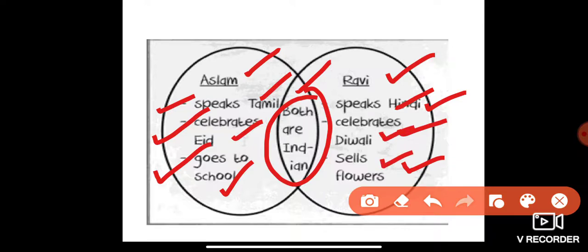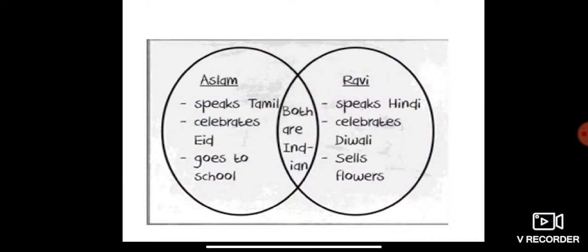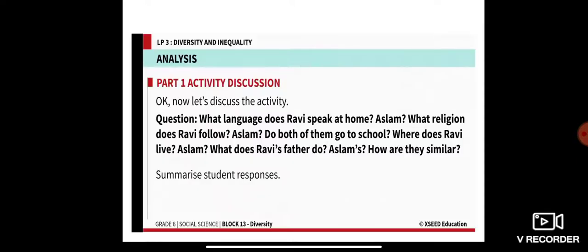That is the difference between Ravi and Aslam. The similarity is that both Ravi and Aslam are Indian. So that is the similarity between them.